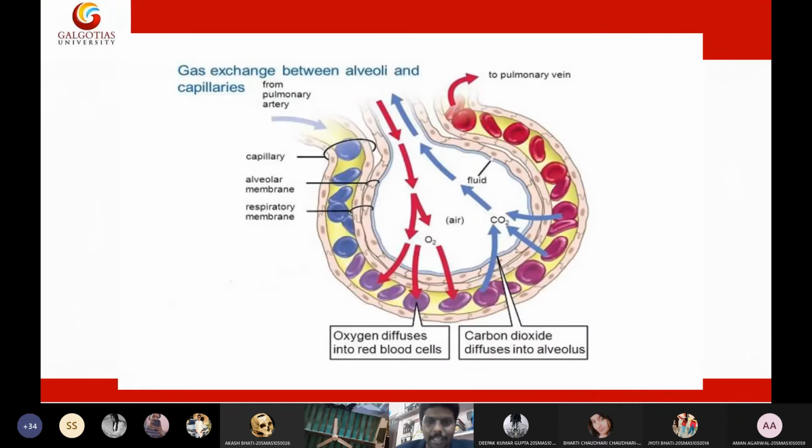Now let us see this diagram. This diagram represents an alveoli. It is surrounded by a vein and an artery. Now what is the oxygen pressure in the veins, students? 40. And what is the pressure of oxygen outside? 104. What will be the movement of oxygen now? From alveoli to veins. Yes, see, oxygen has come here because of this pressure variation, right?